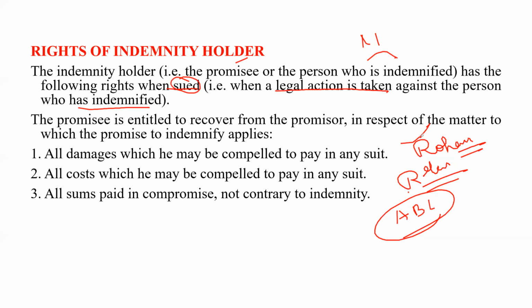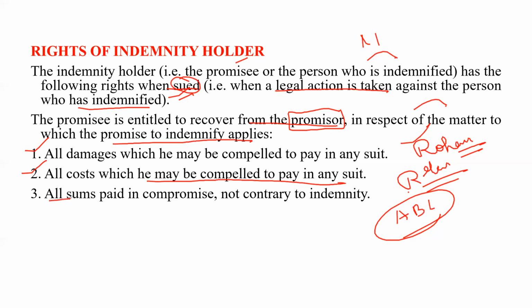So the indemnity holder, that is the promisee who is indemnified, has the following rights when sued, that is when legal action is taken against them, clear? The promisee is entitled to recover from the promisor in respect of the matter to which the promise to indemnify applies. First, all damages which he may be compelled to pay in any suit. Second, all costs which he may be compelled to pay in any suit.